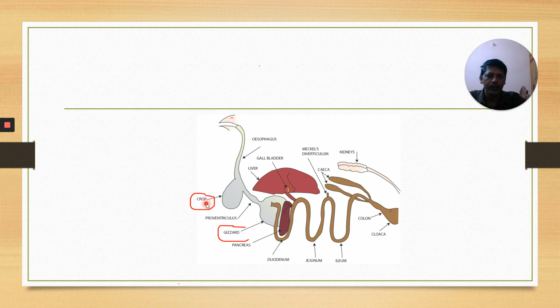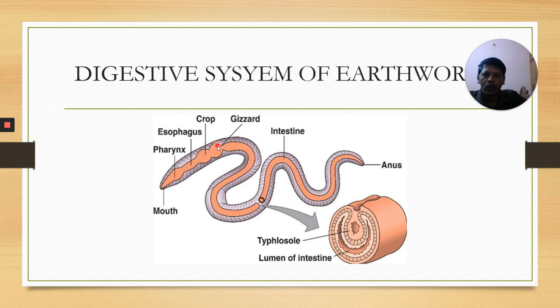You know, the crop is also present in the alimentary canal of the cockroach, and the gizzard is present in the alimentary canal of the earthworm. The gizzard is also present in the alimentary canal of the cockroach. The gizzard is also found in Aves. With this, nutrition in chordates is completed. Next, I will start the digestive system of earthworm.